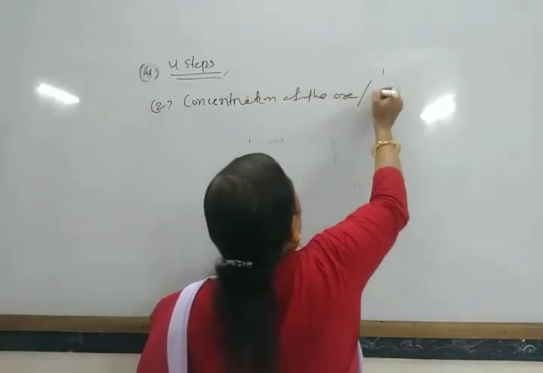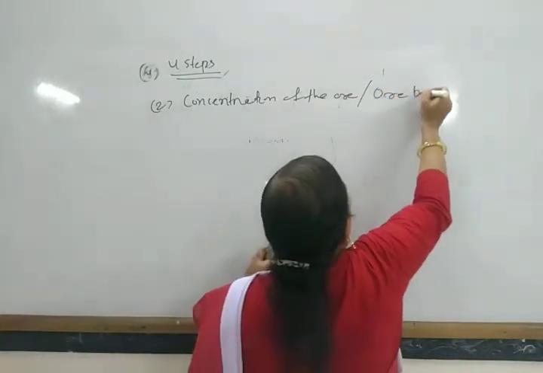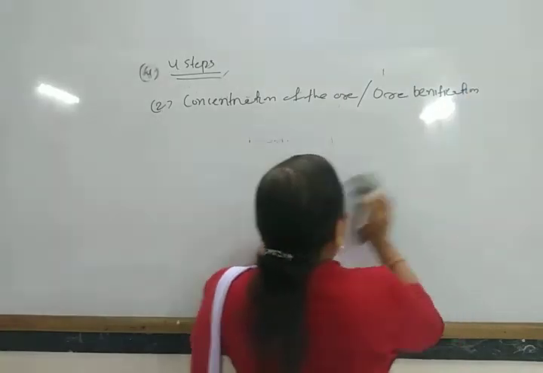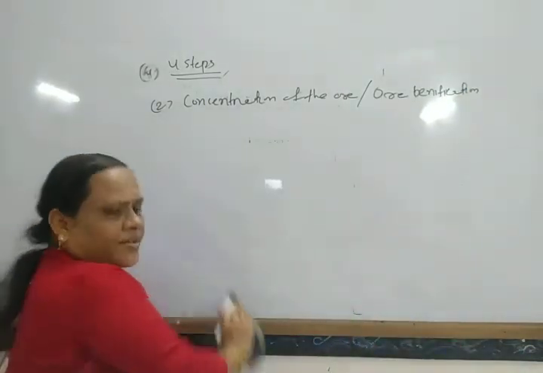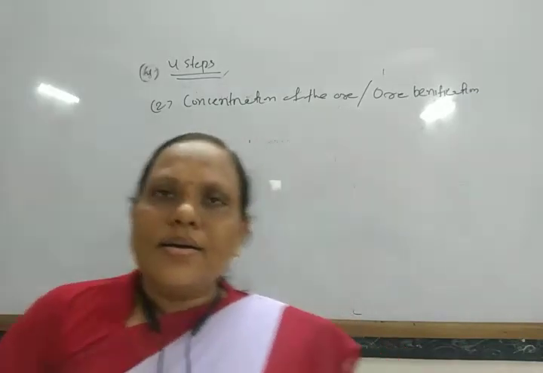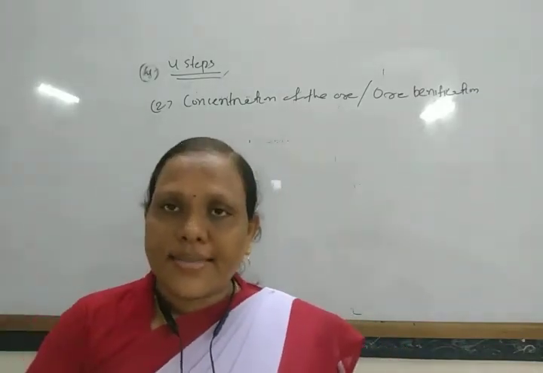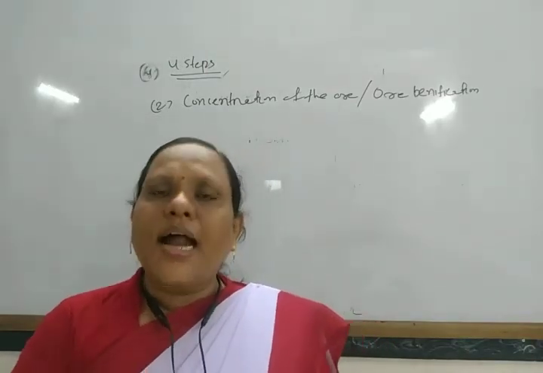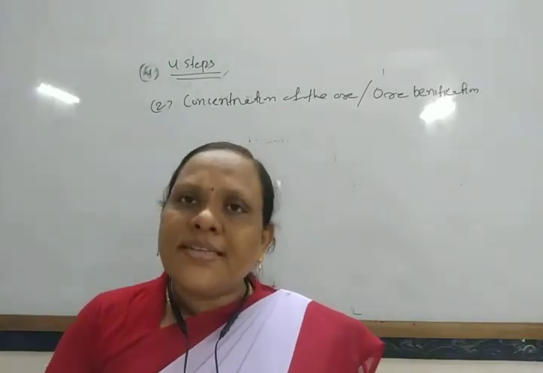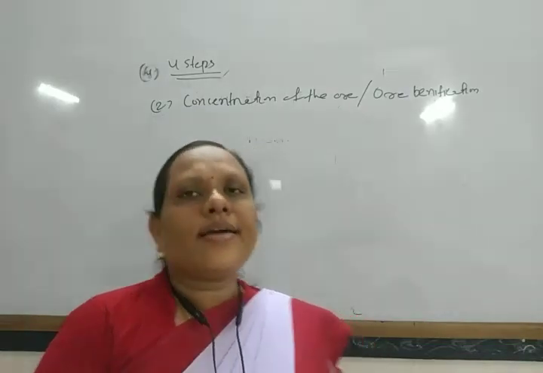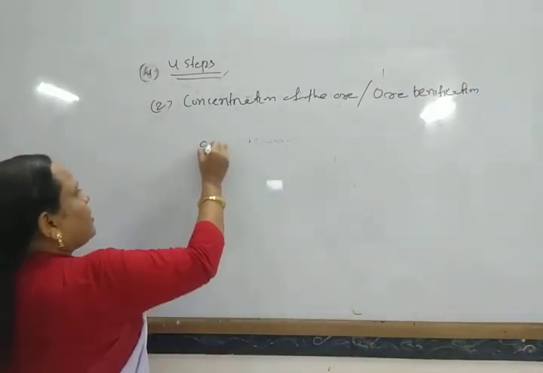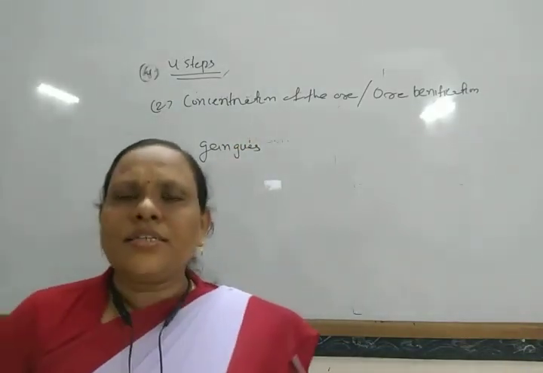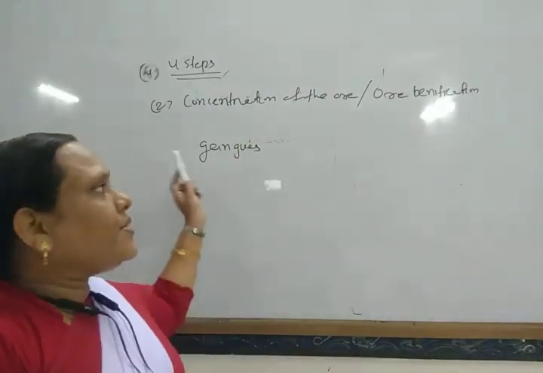Concentration of the ore, also known as ore beneficiation. Whenever ores are collected from the earth crust, they generally contain many impurities. The unwanted impurities present along with the ore are called gangue.